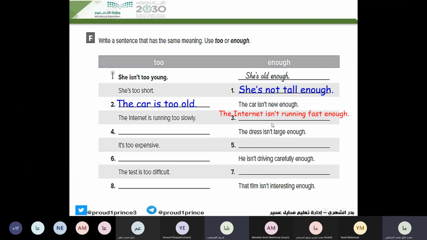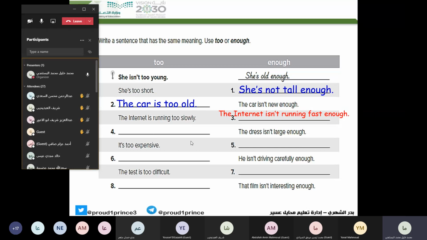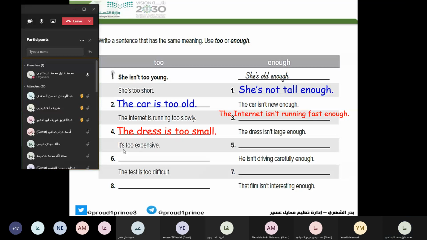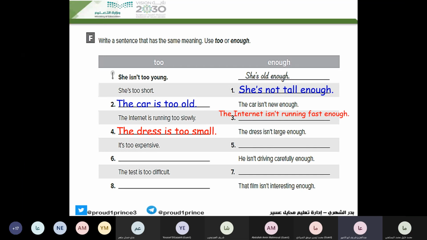Okay, the internet isn't running fast. Number 4, yalla Muhammad Taysir. The dress is too small. Good, very good. The dress is too small. Number 5, who can do it? Sharif, Abdulaziz Sharif. It is too expensive means what? It's cheap enough. It is not cheap enough. Means it is too expensive. Good.